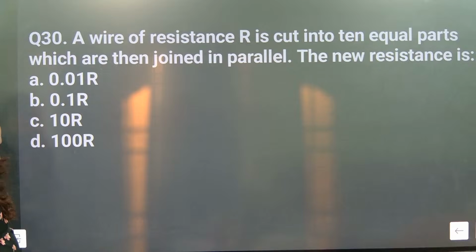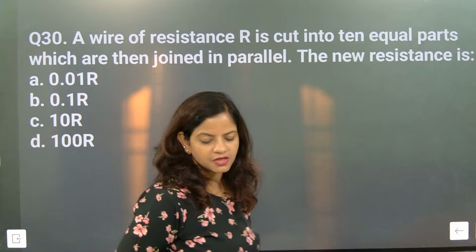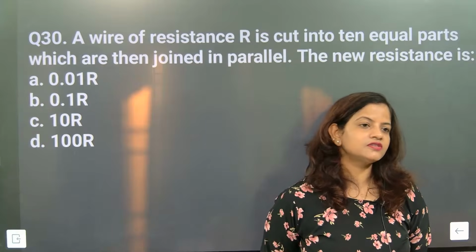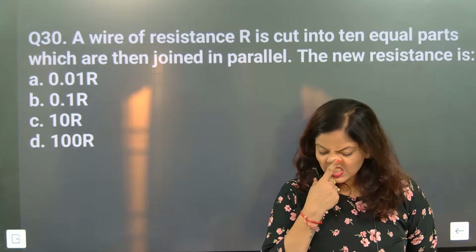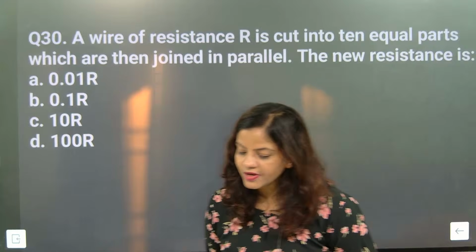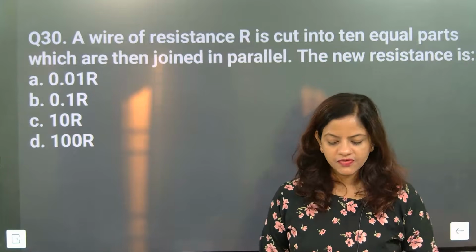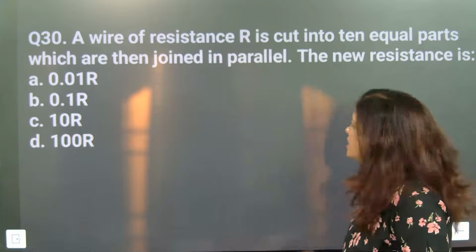The new resistance will definitely be less or more. The new resistance. Come on, say. What is the new resistance? The new resistance will be 10 times added, no? So R by 10. So definitely it will become 0.1. It will become 0.1. Same strategy we are going to put.